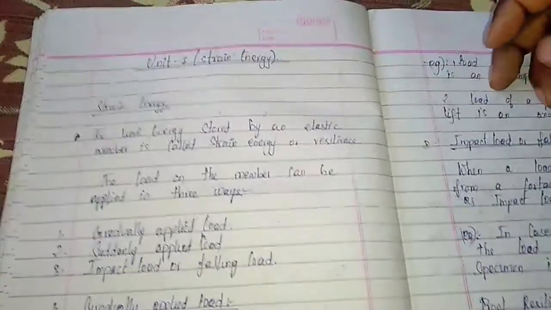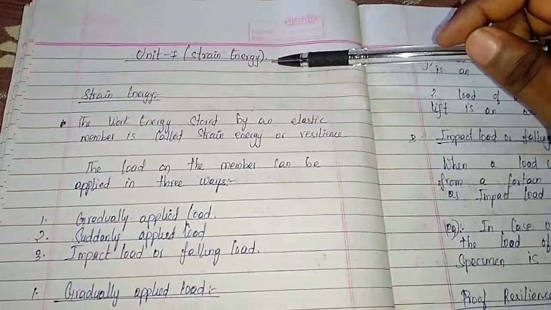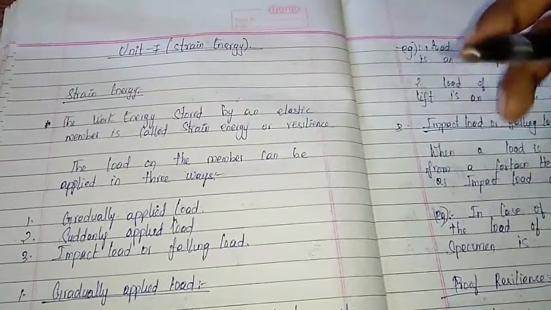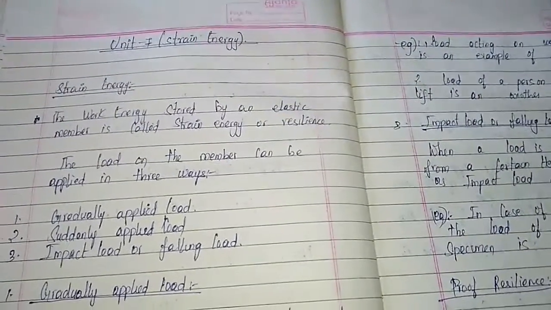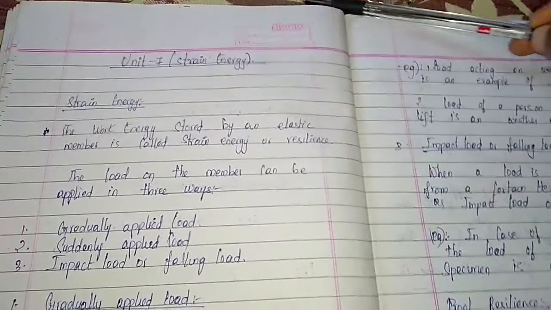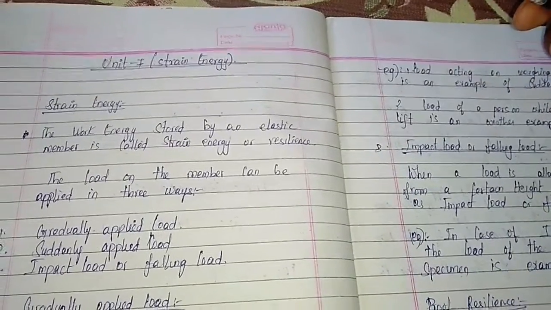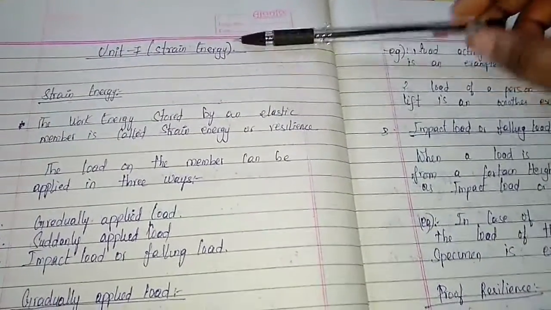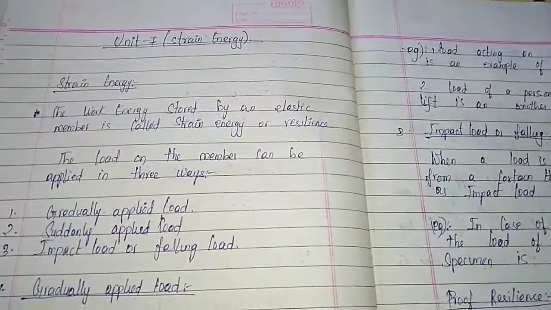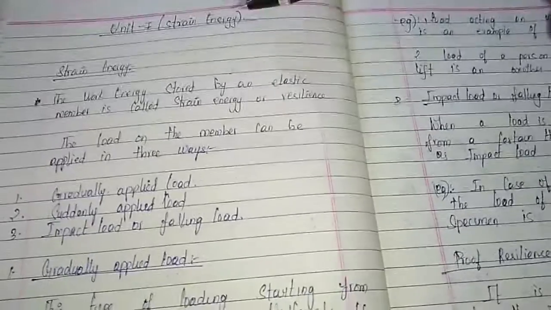Hi students, so this will be your last unit, strain energy. So in the beginning itself I will tell you what all we are going to study in this particular unit. Your unit number 7 is strain energy, a very important unit and a simple unit also. You can easily attend every question that comes under this unit. It is a very simple unit only. If you understand the concepts, you will be able to attend your examinations.